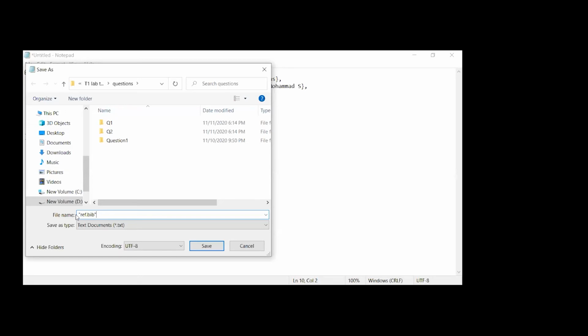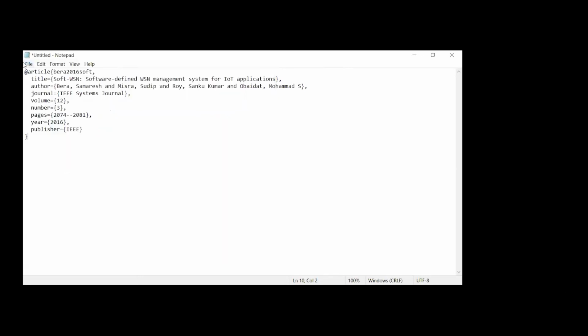So you save this file as references, ref, whatever name you want to give, but the extension should be .bib. Save this file where you want to keep it. In this way, you copy and paste each and every article. Clear?